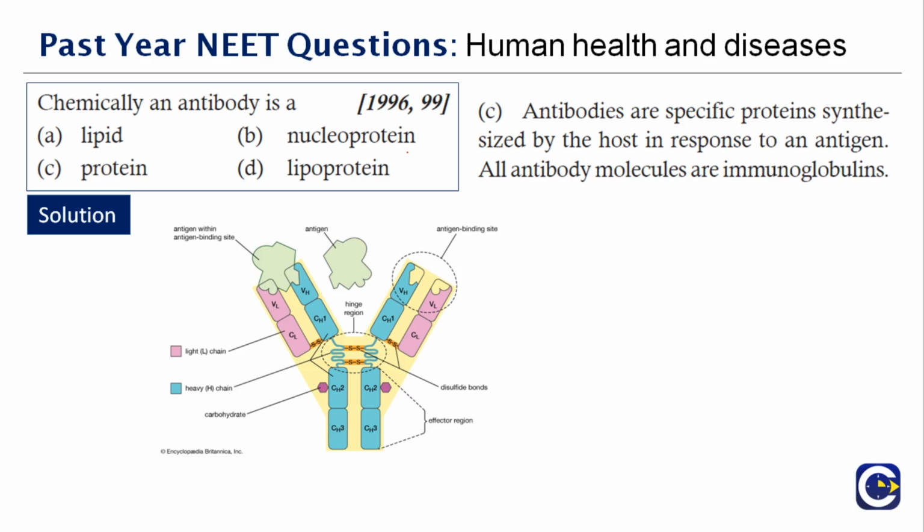So here you have a picture, which talks about the antibody structure. You have a light chain, heavy chain, you have a carbohydrate, then you have disulfide bonds, you have the antigen which binds to the antibody. So it acts like a receptor to get the antigen bound to its surface. Therefore, chemically an antibody is a protein.